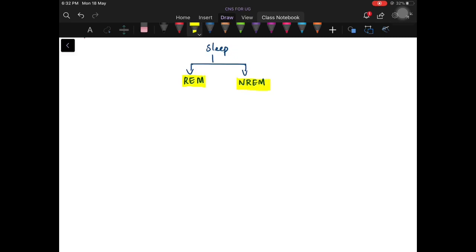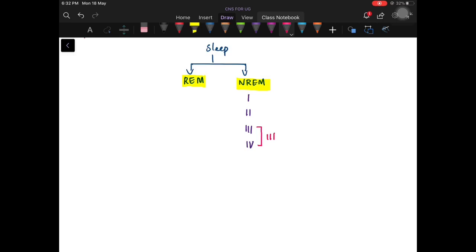The NREM sleep can be further divided into four stages: stage 1, stage 2, stage 3 and stage 4. In some books, they together call stages 3 and 4 as a third stage. But here we are going to see it under four stages: 1, 2, 3 and 4.